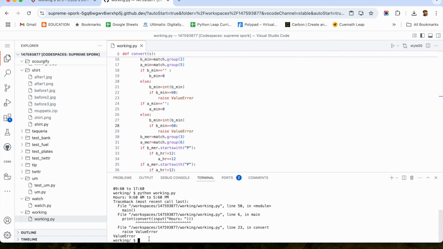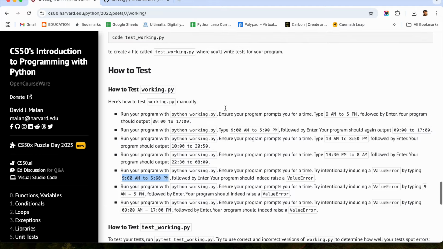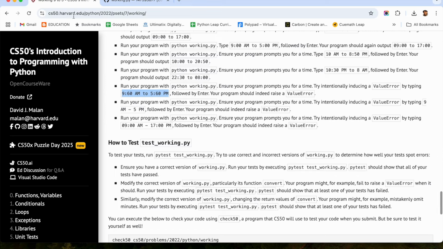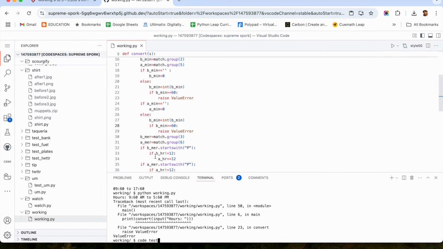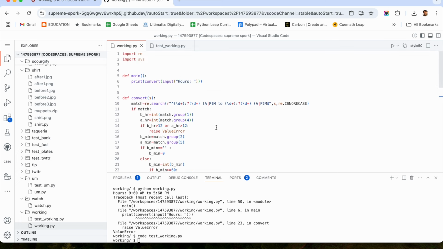So we can start writing our code test. So working.py, test underscore working.py. Okay. So we have created a test underscore py for testing. So from here, from working, I'm going to import the function called as convert.